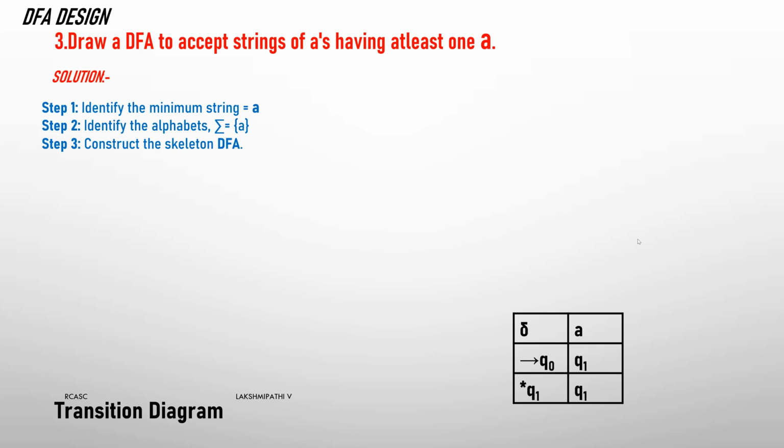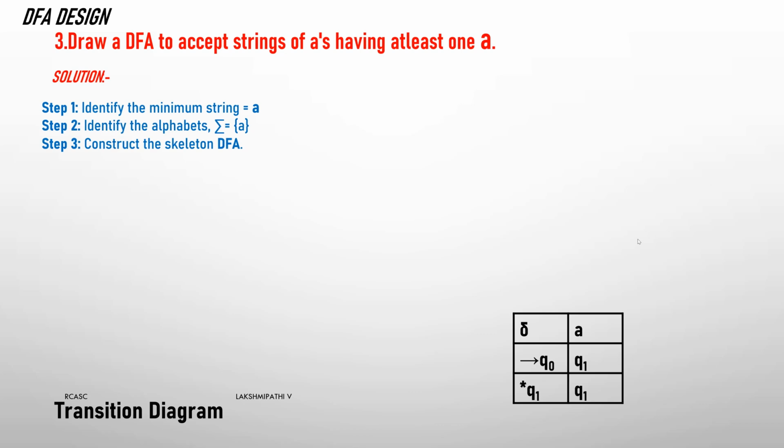First step: I already told the steps of designing a DFA. The first step is to identify the minimum string. In this example, what is the minimum string? In the question itself, they clearly mention that the string of A's has at least one A. Each and every string has a minimum of one A. So the minimum string is A. Then identify the alphabet. All the strings have A's only, no other variable, so the alphabet sigma is A only.